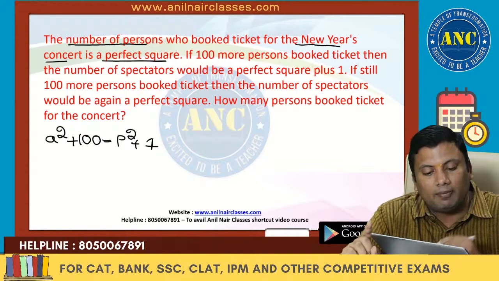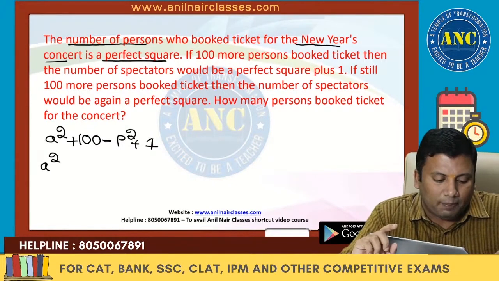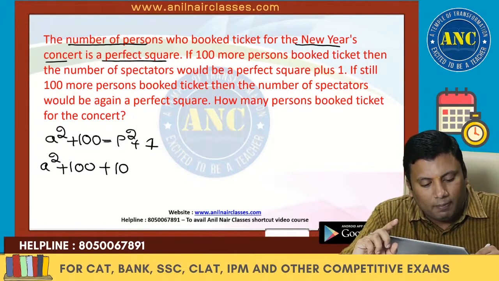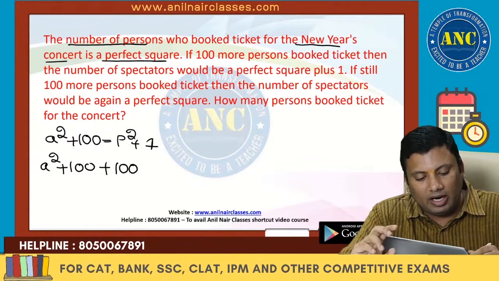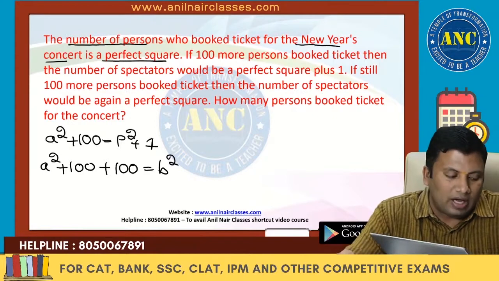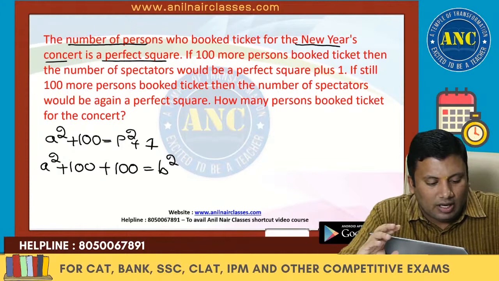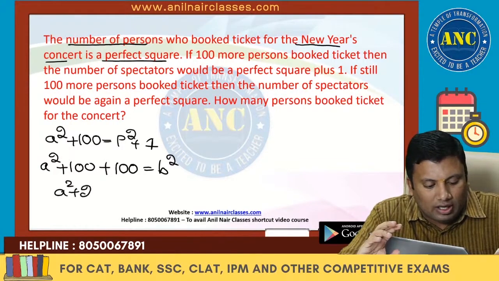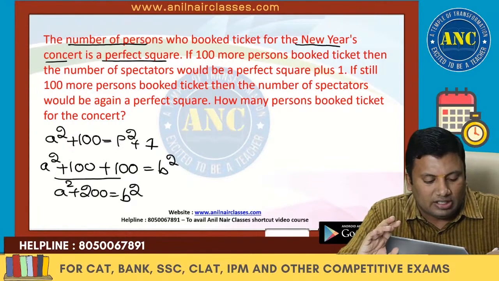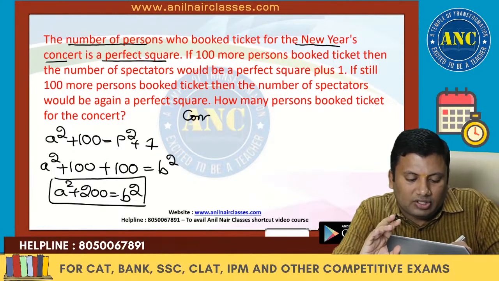If still 100 more persons book a ticket, then the number of spectators will be a perfect square. These are two equations: a square plus 100 is b square plus 1, and a square plus 200 is b square. Now we will see a concept, then we will come back and solve this question.